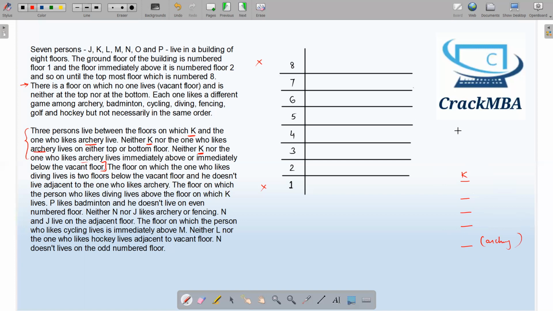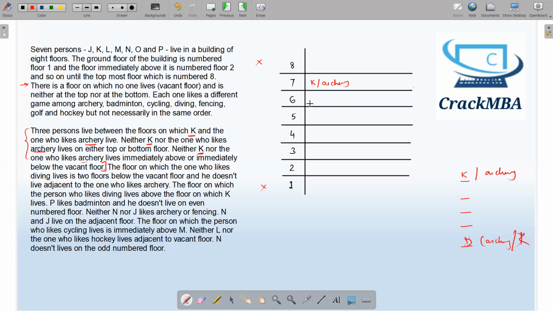Now let's place this in our vertical order. Here it can be either K or archery, or archery or K, like this. So what are the possibilities that can come over here? If I'm putting K or archery over here, it can be either of these.